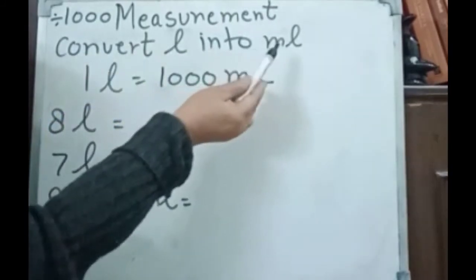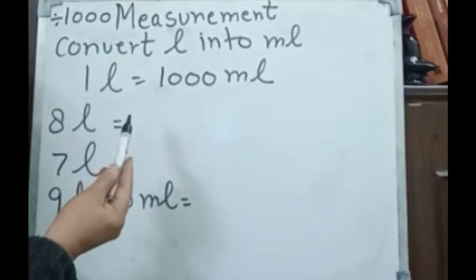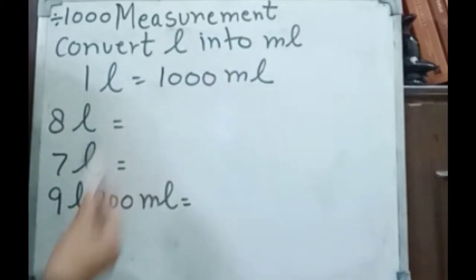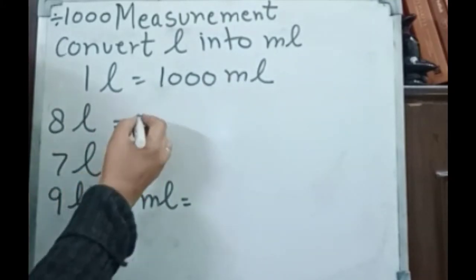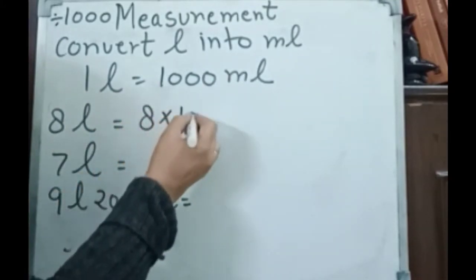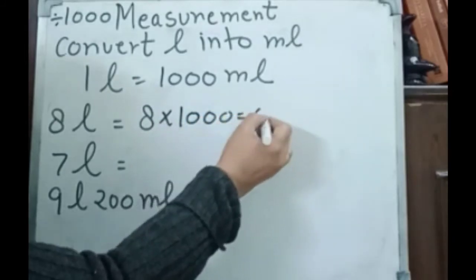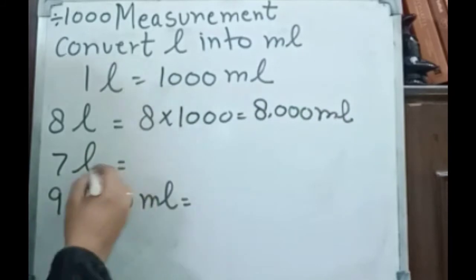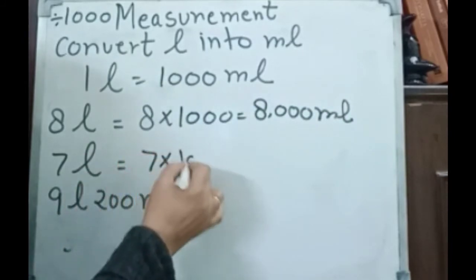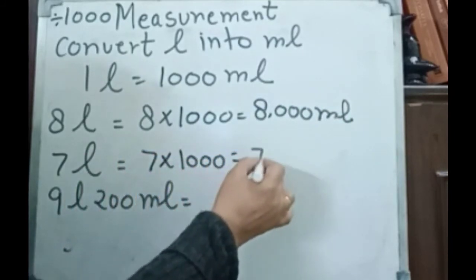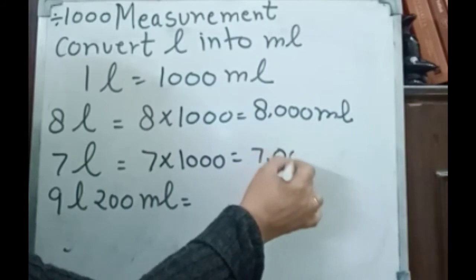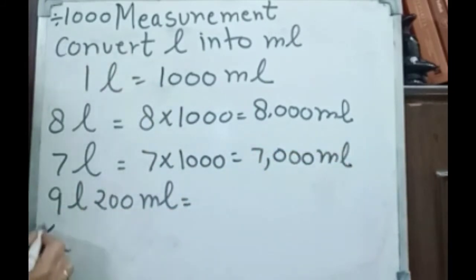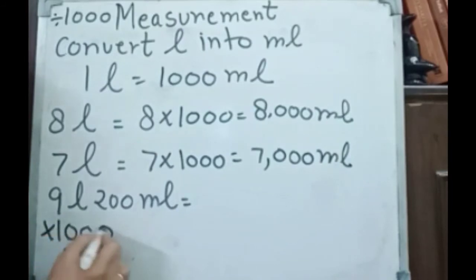Convert liter into milliliter, means water, milk, capacity. So 1 liter we have 1000 milliliter. 8 liter again same, 8 into 1000 we have 8000 milliliter. 7 into 1000 we have 7000 milliliter. Now this is same. You have to multiply by 1000.